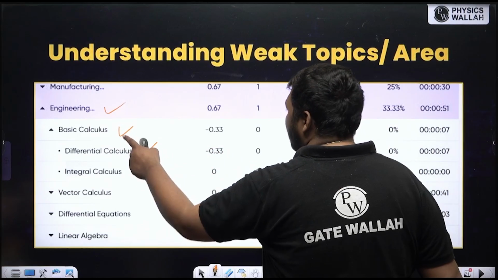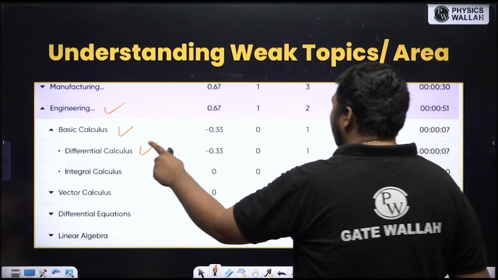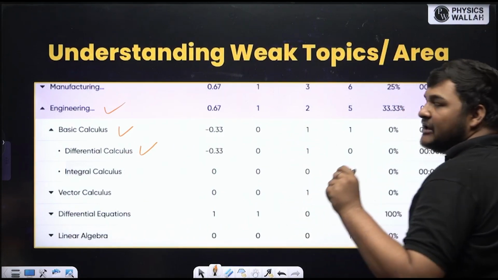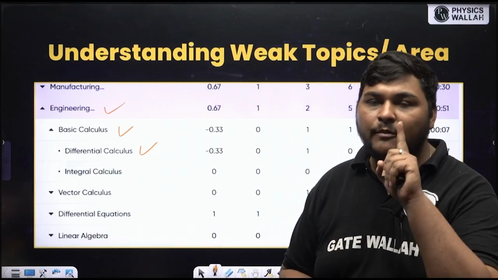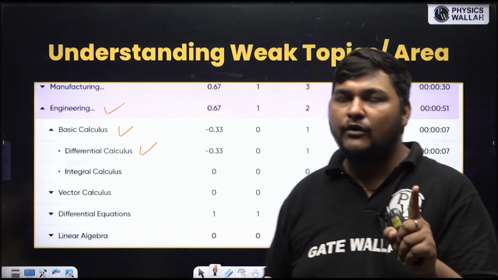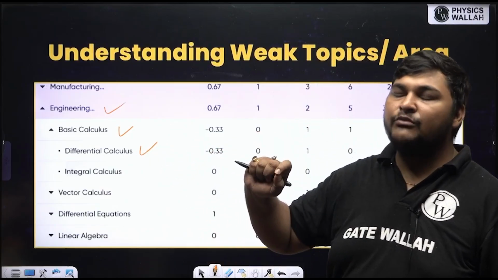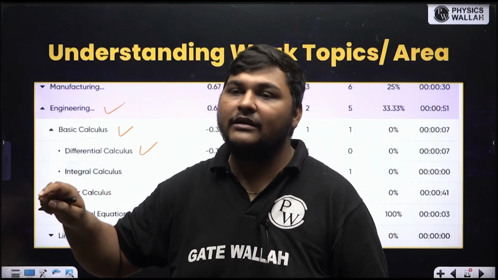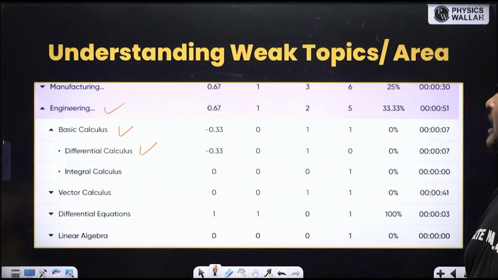Differential calculation is the topic of this particular chapter. You will find that in that particular test, you have made one or two mistakes in differential calculation. Based on that, you can analyze if you are making a lot of mistakes in a particular topic, then that topic is weak for me, and you can draw that conclusion. If that topic is weak for me, I will study it again from my class notes or lecture video. So like this you can identify which topics are weak for you.